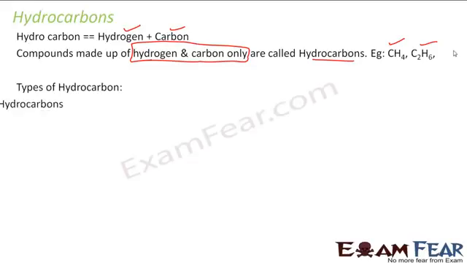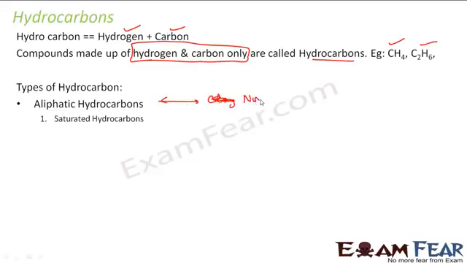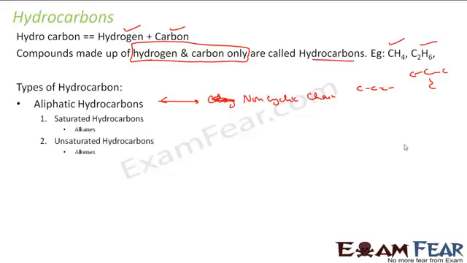And there are various types of hydrocarbon. The first is aliphatic hydrocarbons. In aliphatic hydrocarbons, I have long chains, or you can say non-cyclic chains. So I can have something like this, or something like this. The branched version also is okay, right? So that's called aliphatic. I have saturated, in which I have alkanes. I have unsaturated hydrocarbons, in which I have alkenes and alkynes.